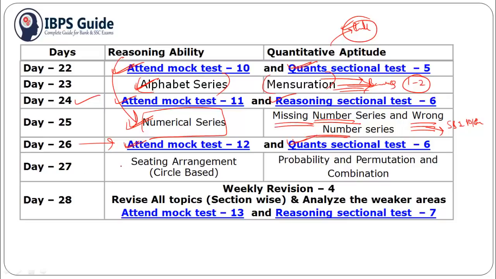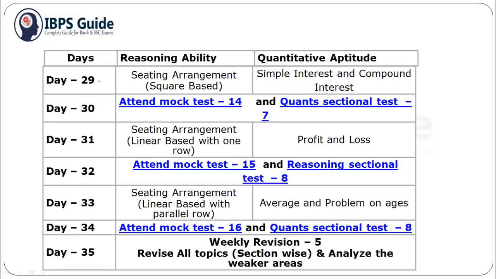Day 27: seating arrangement, that is circular based seating arrangement, and probability and permutation and combination questions. Day 28 you should revise all the topics section wise, and you should analyze your weaker areas and work on that, and you can also attend one mock, that is mock test 13, and you can give reasoning sectional test 7. Let's proceed.